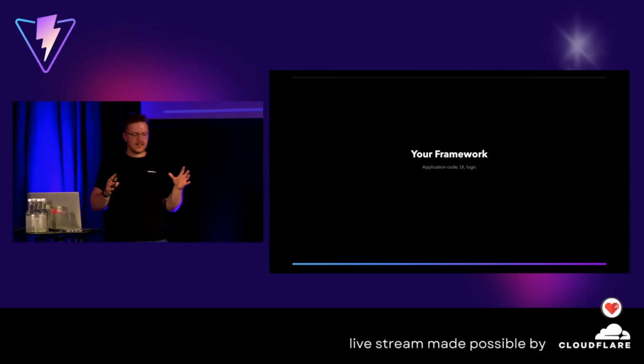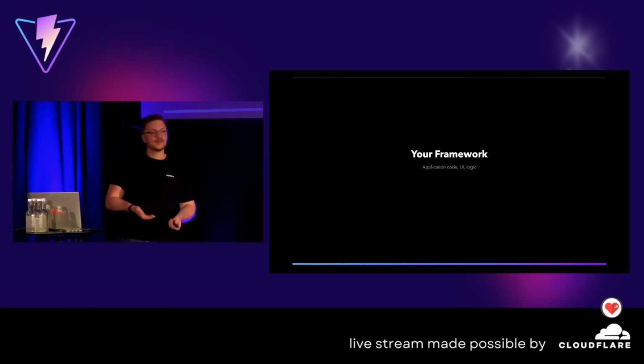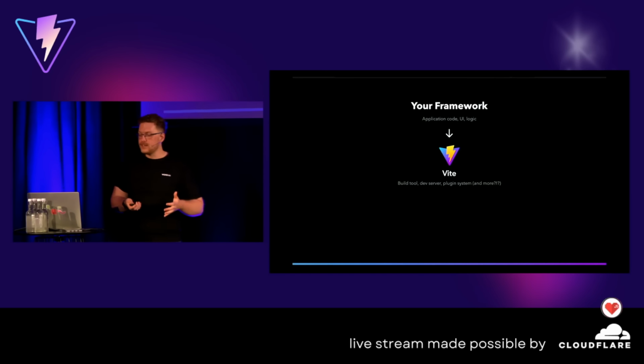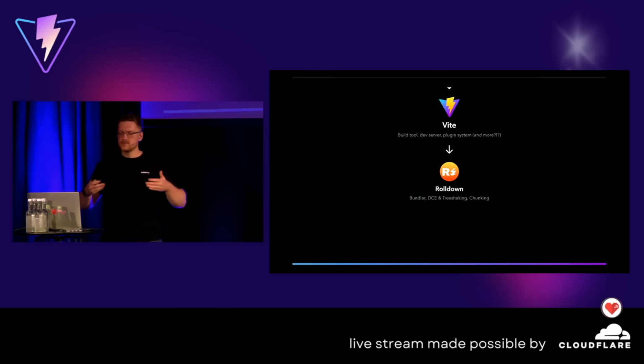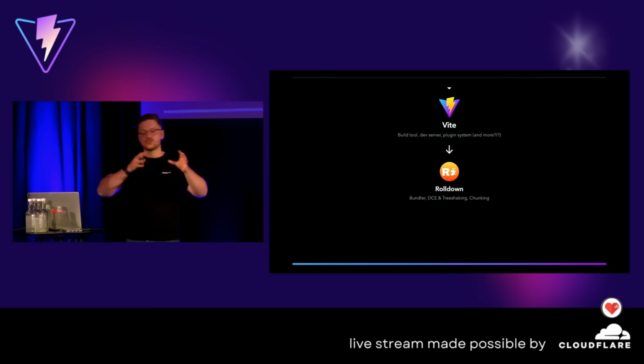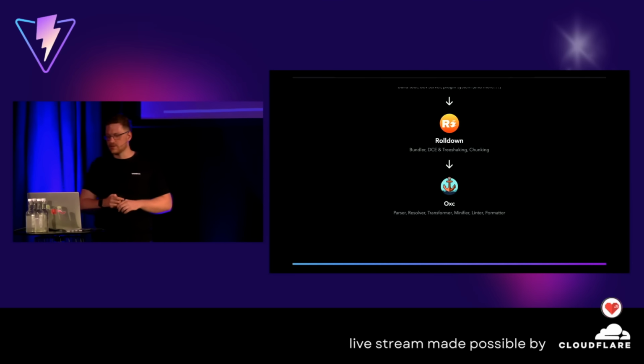So let's take a look at that from the top level. You have your framework, right? You already said your favorite framework. That's perfect. Love your choice, by the way. So we have your application code, your UI, your logic. Then you have Vite, that's like the build tool, the dev server, plugin system, etc. And Rolldown, of course. It's the bundler, with code elimination, cross-chunk tree shaking, and chunking. And Rolldown itself relies on OXC as parser, resolver, transformer, minifier, and linter and formatter, but we'll get to that later on today.